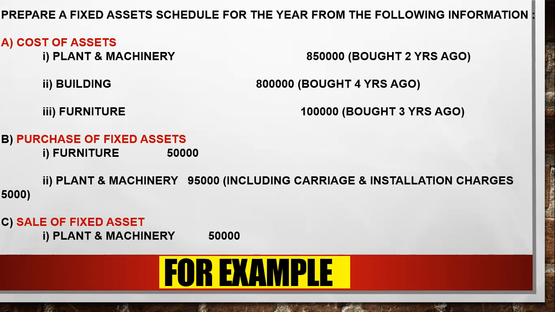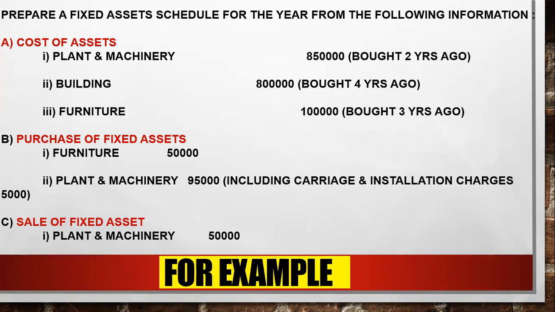And plant and machinery also you have purchased. See, purchase price includes your carriage and installation charges also. So here you can see that you have purchased plant and machinery of rupees 95,000. You have to add your carriage or installation charges 5,000. So your plant and machinery amount will be 1 lakh.